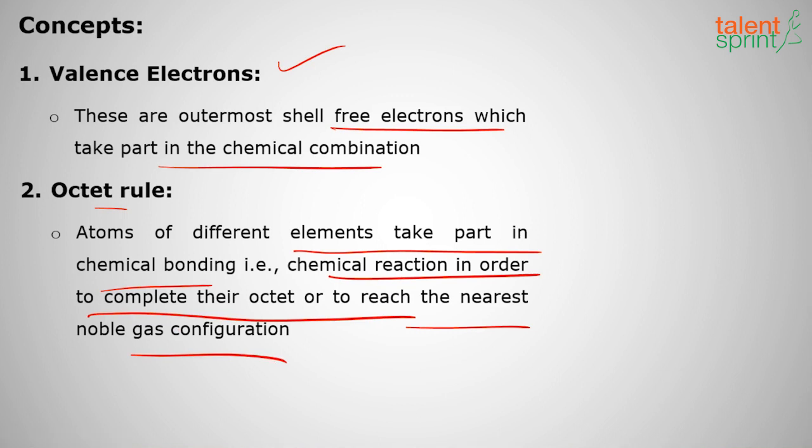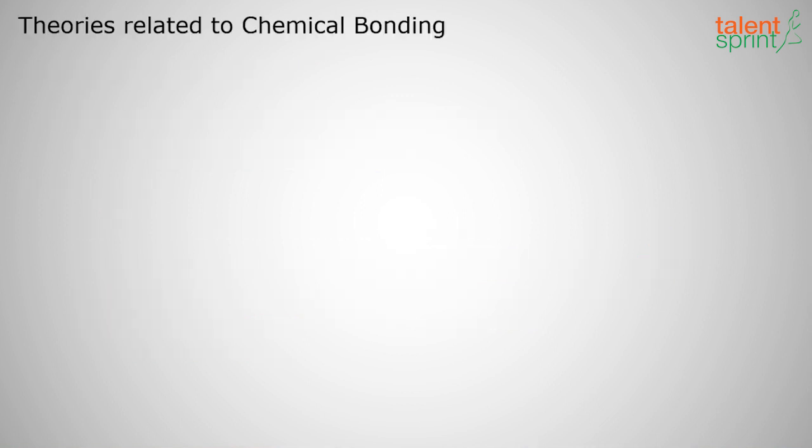Suppose I have hydrogen, the nearest noble gas is helium, right? Hydrogen has atomic number 1 and helium has 2, so I need one more electron, like that. So the octet rule means the nearest noble gas configuration must be reached so that the octet is completed and it attains stability.